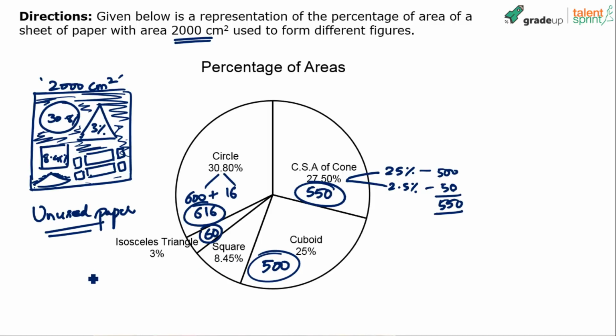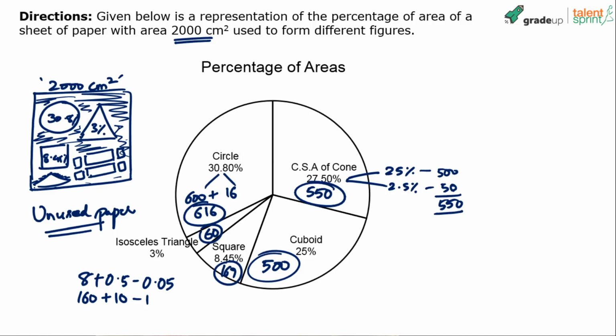Now 8.45, there are different ways to take it up, right? I would take it as 8 plus 0.5 minus 0.05. Easy percentages, right? 8%, 1% is 20, 8% would be 160. 0.5% is half of 1%. 1% is 20, half of 1% will be half of 20, which is 10. If 0.5% is 10, 0.05% will be 1. So 160 plus 10, 170 minus 1, 169.